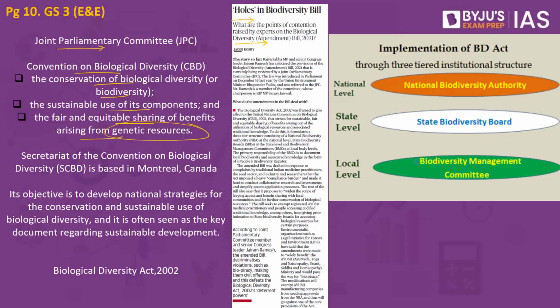So all in all, the three major goals of this convention include conservation of biological diversity, sustainable use of its components, and fair and equitable sharing of benefits arising from the genetic resources. It also covers biotechnology, which is included under the Cartagena Protocol on Biodiversity.